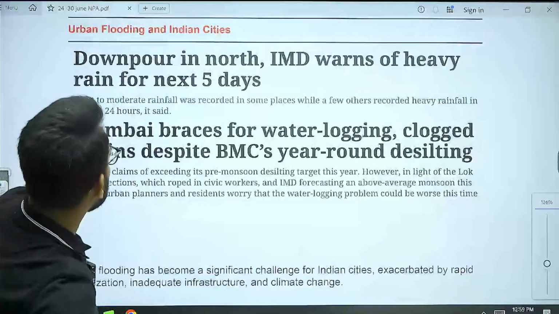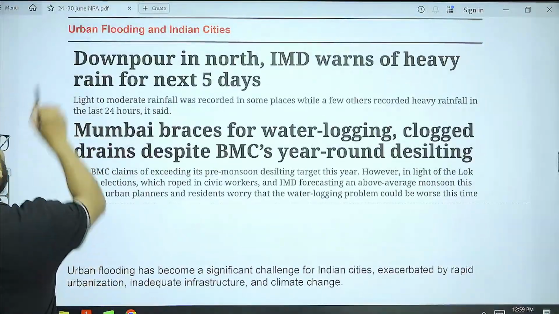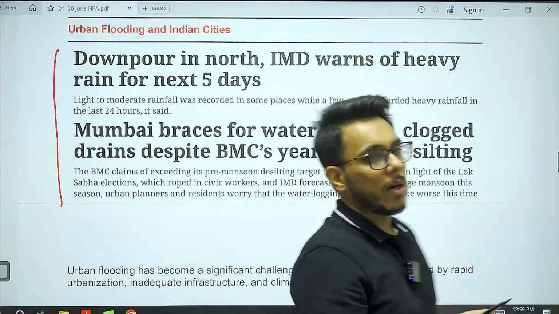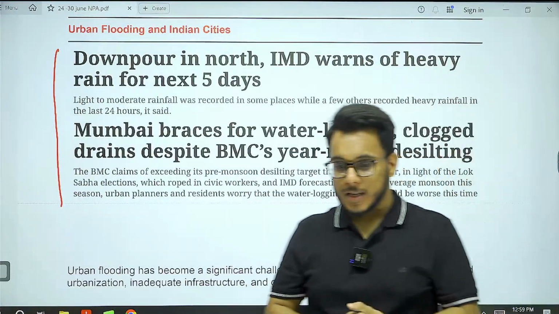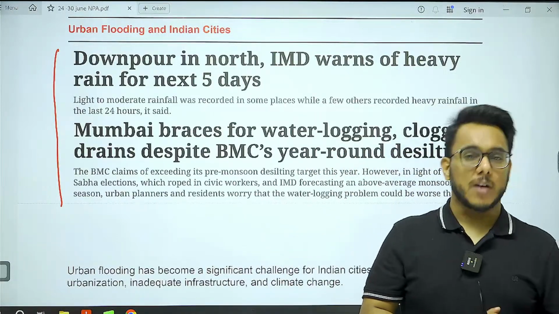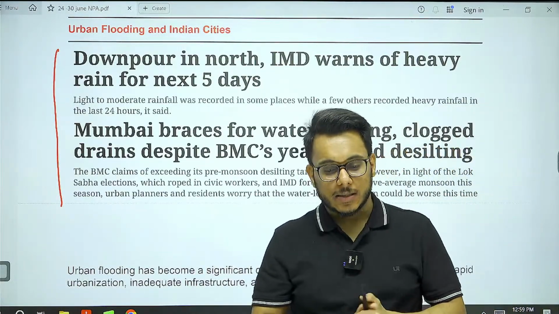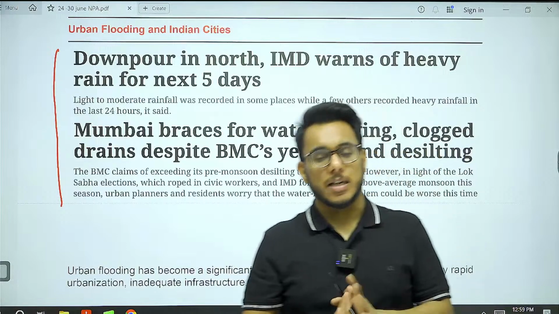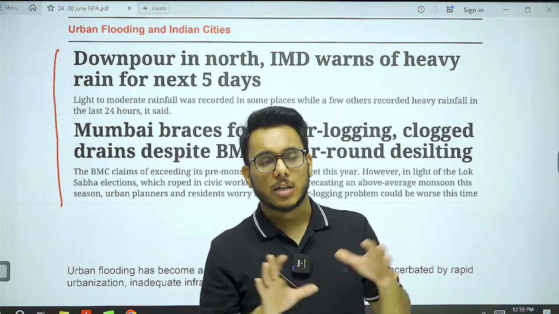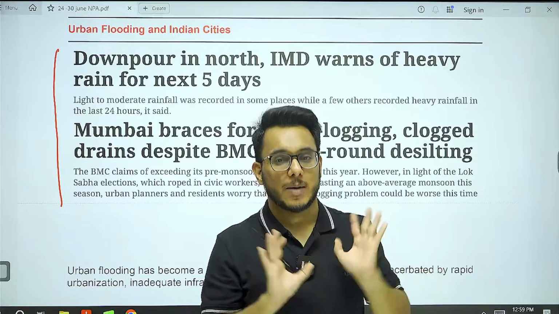Okay. Urban flooding in Indian cities. There were multiple articles published on the flooding. As monsoons have started, cities have started to flood, and this is something that is observed every year. Every year as the monsoons come and rains arrive, one or the other metropolitan city gets submerged.